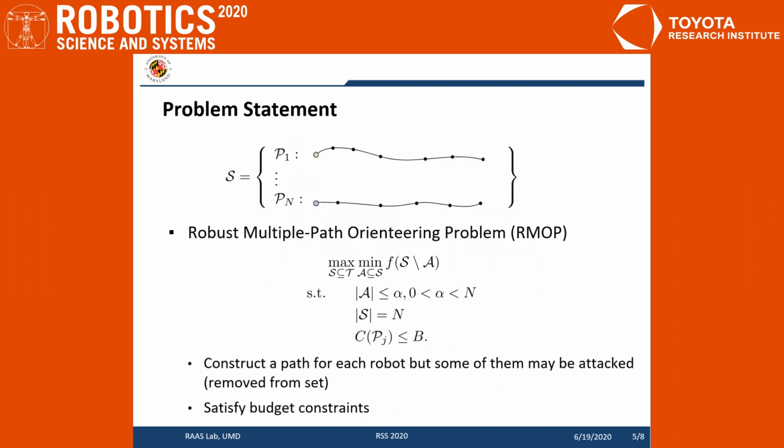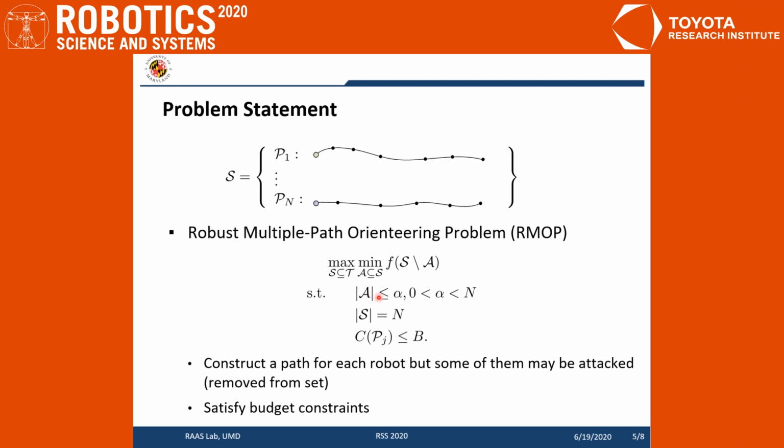Mathematically, the robust multiple path orienteering problem can be modeled as a maximum optimization of a submodular function f. Here, function f is the reward function of the team, and we can construct this function from the reward function of a single robot. And here, S is the set of paths for all robots, and we need to construct paths for the robots in a one-by-one fashion. And the set A here is the set of paths that will be removed from the set S.